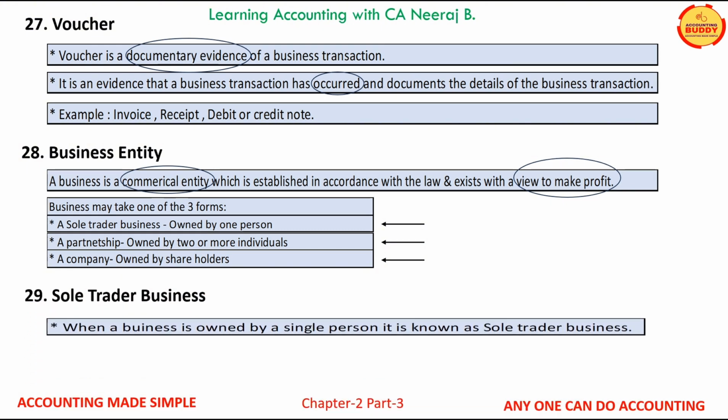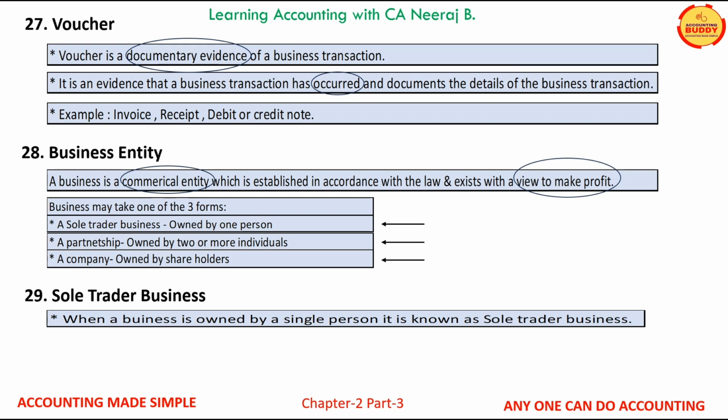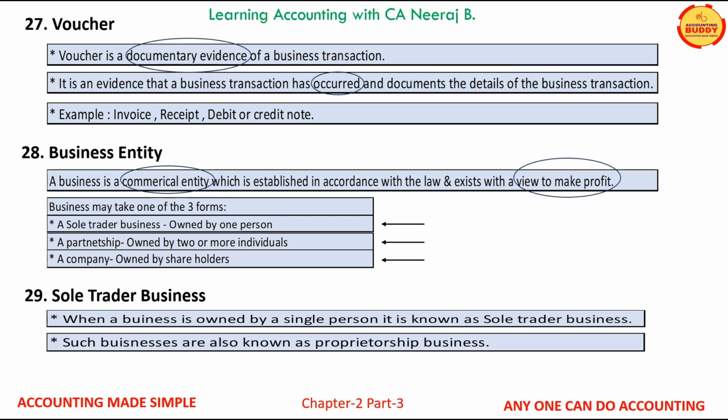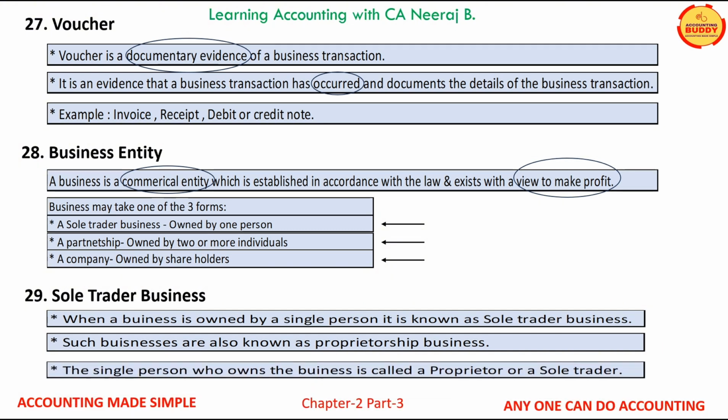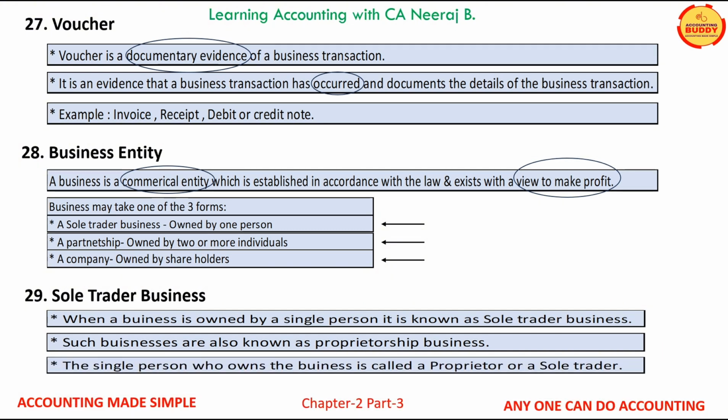Next term which we are going to learn is the sole trader business. A sole trader business is owned by a single person. Proprietorship is another name of the sole trader business. The single person who owns the business is called a sole trader or a proprietor.